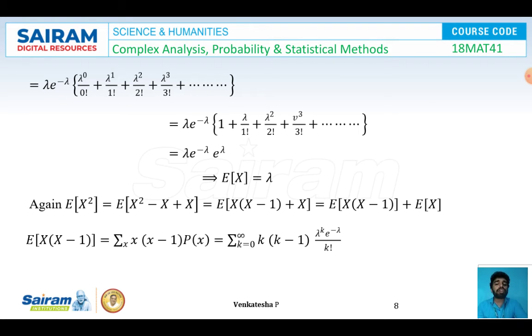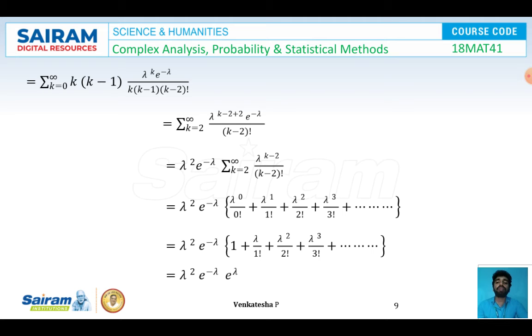So I got the expression summation k from 0 to infinity k into k minus 1 lambda power k e power minus lambda by k factorial. So now to eliminate this k minus 1, I am expanding k factorial in terms of k into k minus 1 into k minus 2 factorial. Like this, I got summation k from 0 to infinity k into k minus 1 lambda power k e power minus lambda by k into k minus 1 into k minus 2 factorial. So we are able to cancel k and k minus 1 in this expression.